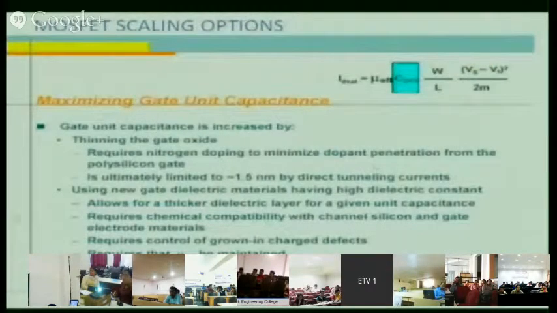So now let us study each of these one by one. First, maximizing the gate unit capacitance, which is known as C gate, or in some books it is written as COX. So how can we maximize COX? First is thinning the gate oxide. Thinning the gate oxide means you have to reduce the thickness of the gate oxide.